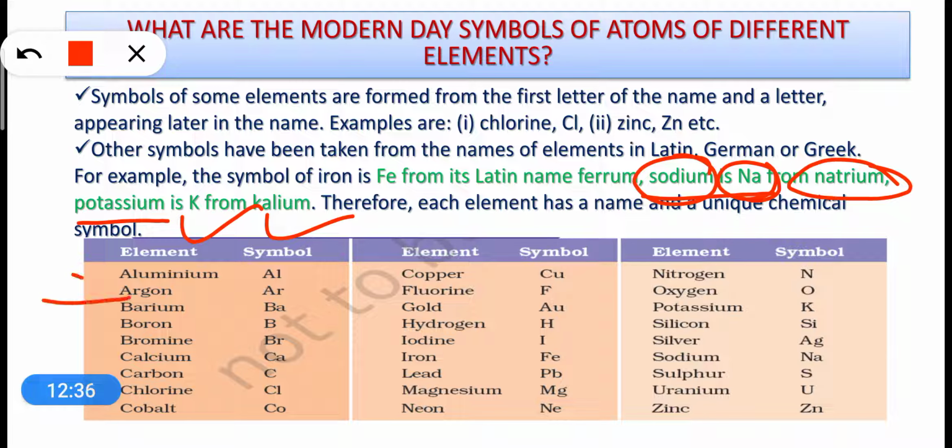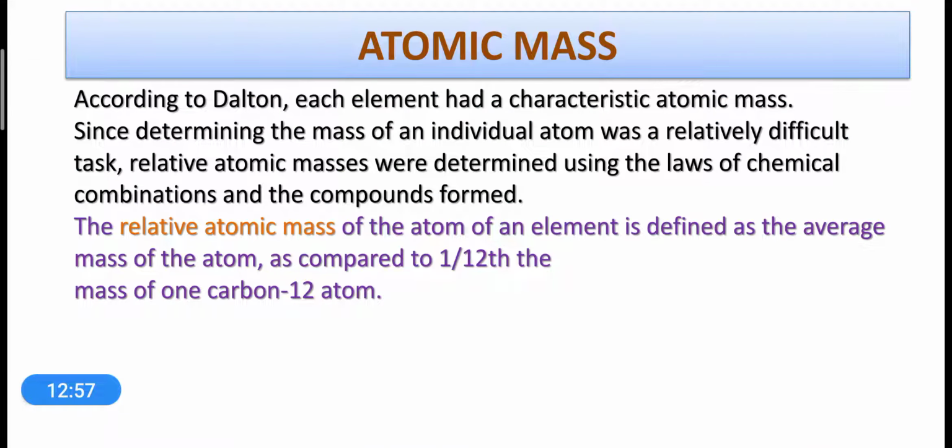Dear students, this table is taken from your NCERT textbook. Please memorize this table, right? And you just keep using these elements and these symbols and they will be automatically memorized. So don't try to memorize them in one go, just gradually keep using them and you will be familiar with these symbols.